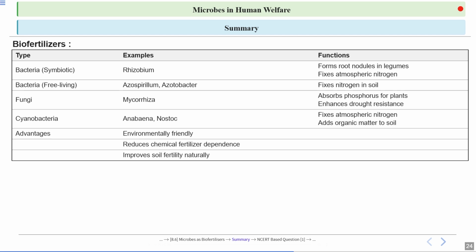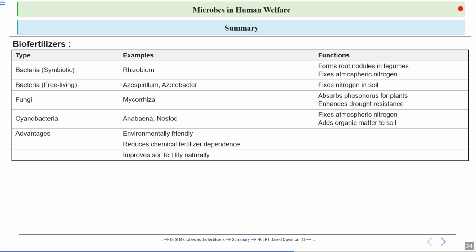Okay, so these bacteria can form symbiotic association or they can be free living. Fungus can also form symbiotic association with the roots of the plants. These bacteria can fix atmospheric nitrogen. Then this fungus can help the plant to absorb phosphorus. So they convert this phosphorus into a form that can be absorbed by the plant. They also enhance drought resistance in the plants.